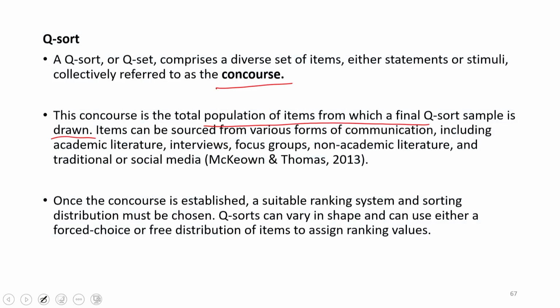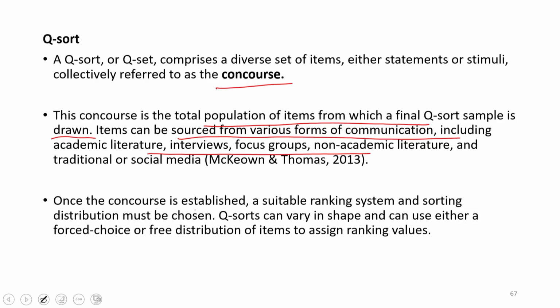So, there is a whole list, and whenever you want to measure a particular person, certain items are taken from that concourse, a sample of items, the Q-sort sample. These items can be sourced from various forms of communication, including literature, interviews, focus groups. They could be taken from all kinds of sources, whatever is relevant.